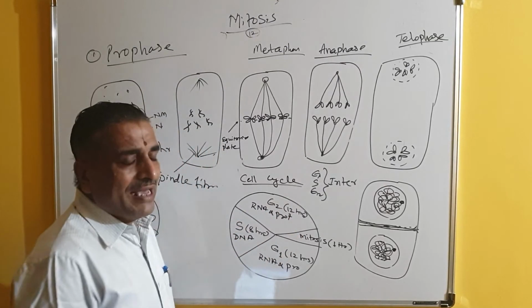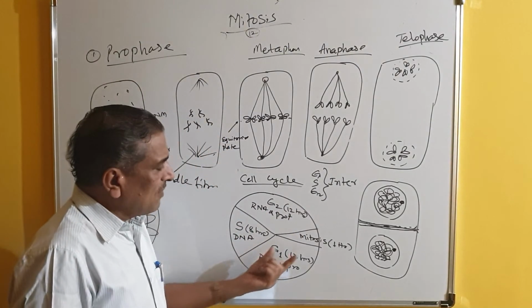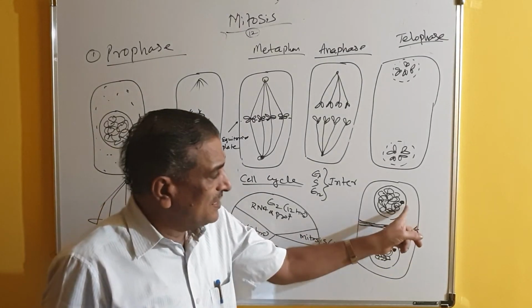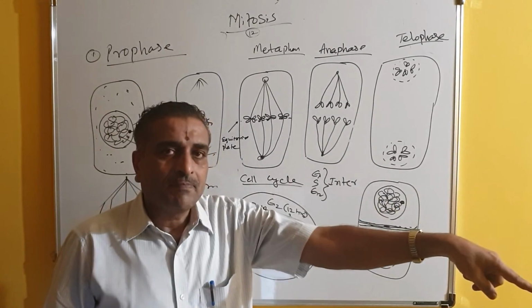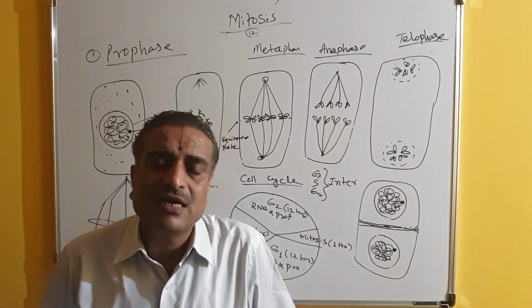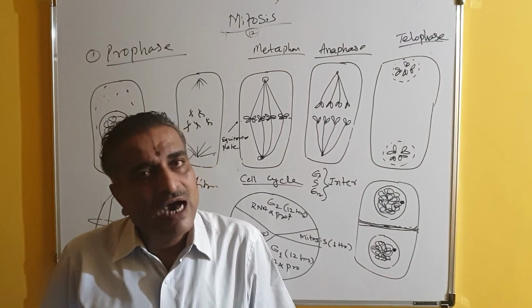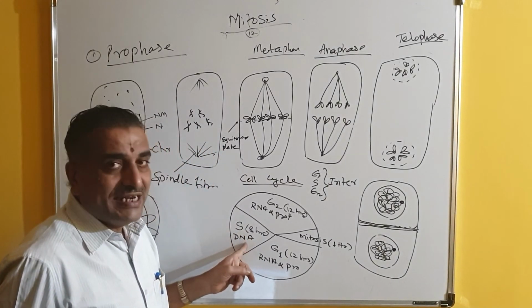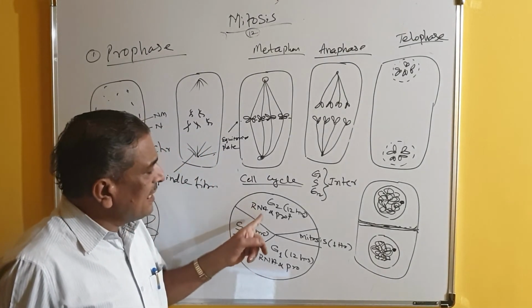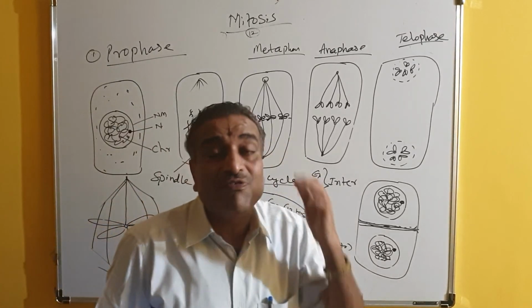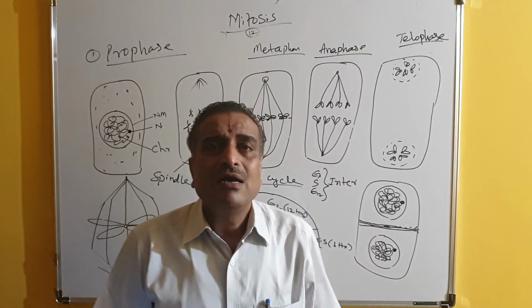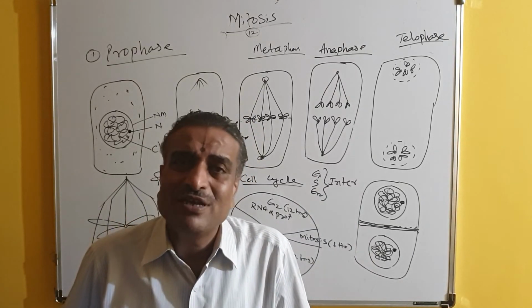Now a question comes here. After the completion of mitosis, the G1 stage begins. After telophase, what is the first stage? G1. In G1, we are told there is already production of RNA and protein, and after that, in the S stage, the DNA replication takes place. Again, why do you need the G2 phase? Already the RNA and protein are synthesized. Why do you need RNA and protein synthesis in G2?